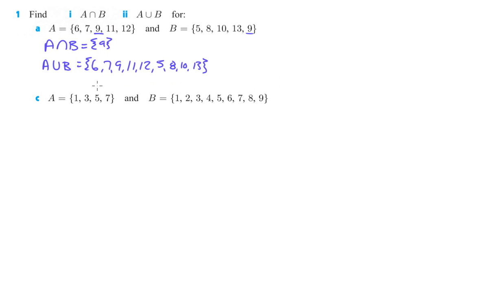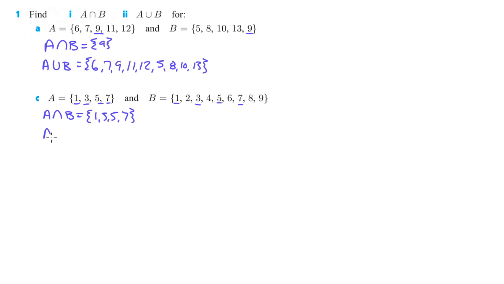All right, this one here, set A and set B. So A intersect B is everything that they have in common. They both have a 1. They both have a 3. They both have a 5. And they both have a 7. So 1, 3, 5, 7.